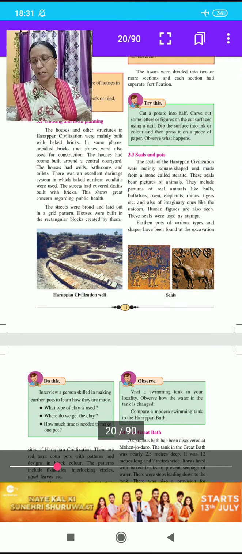Try this. Cut a potato into half. Carve out some letter or figure on the cut surface using a nail. Dip the surface into ink or color and then press it on a piece of paper. Observe what happens. Try this activity in your notebook.